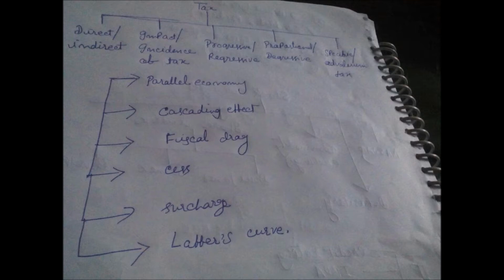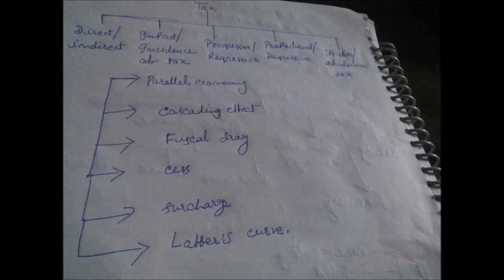Then in case of the taxation system, I am giving you some terms: parallel economy, cascading effect, fiscal drag, cess, surcharge, Laffer's curve. Okay, these are very important terms regarding the taxation system which you have to prepare. What is the cascading effect? Cess and surcharge are similar to some extent, but there is still a minute difference.